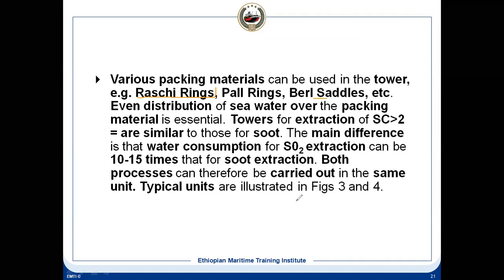It means there is a passage through which it has to pass, whether it is water or gases, and they move in opposite directions. The interaction is better. So the even distribution of the seawater you can have throughout the packing, unlike the first one, which does not have it. The even distribution is better here compared to that one.